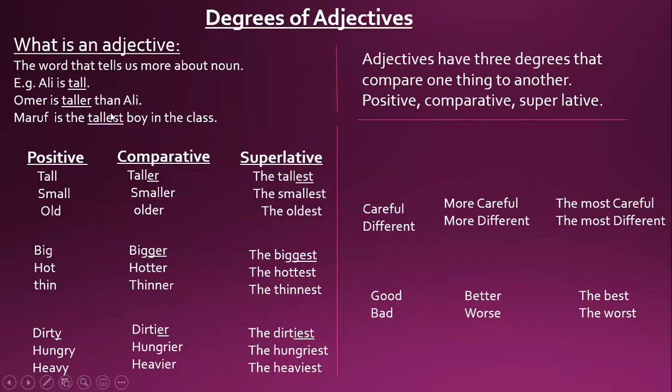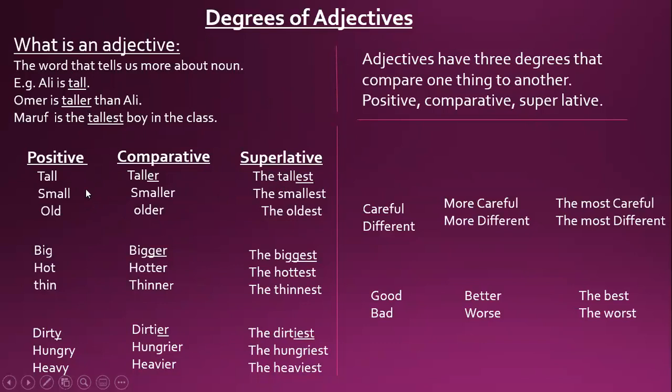First one is the positive. The main word tall is the positive degree. Then the second, taller with ER, is the comparative. And the tallest is the superlative. These are the positive, comparative, and superlative. Adjectives have 3 degrees.